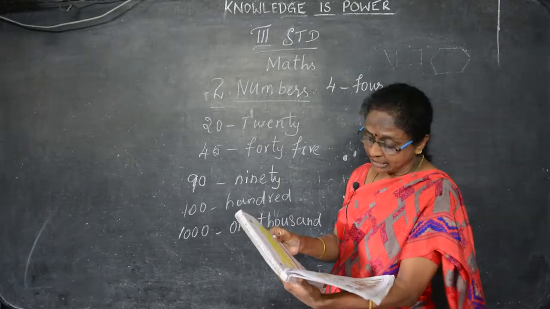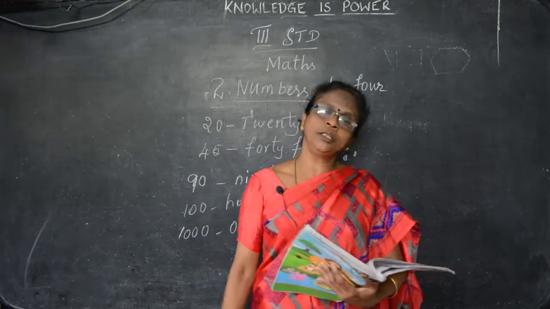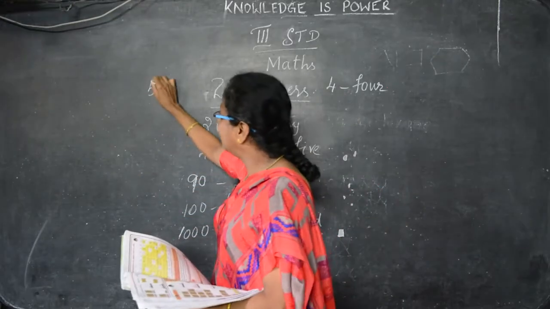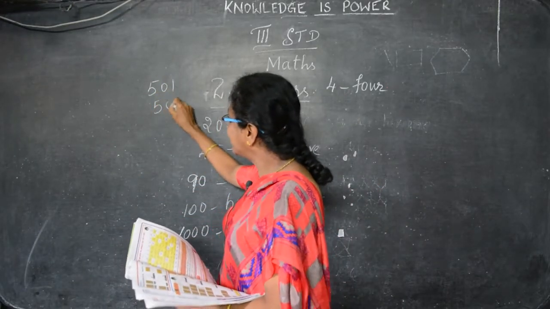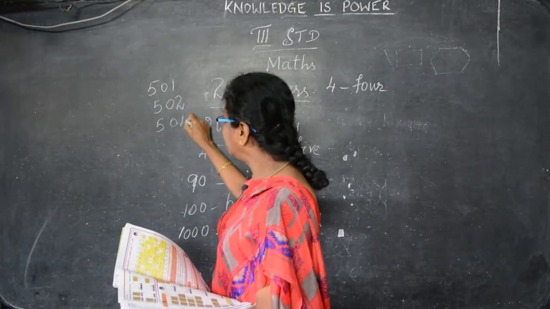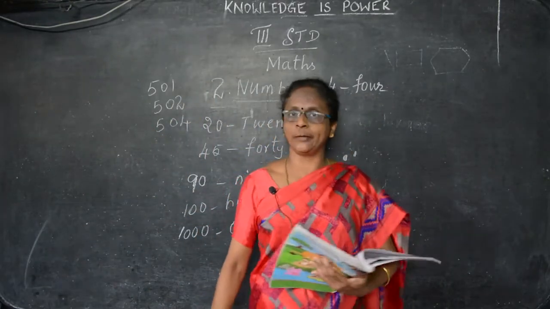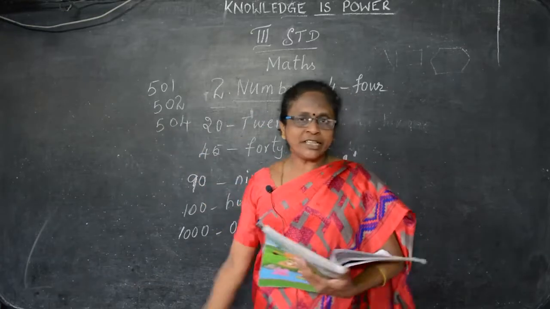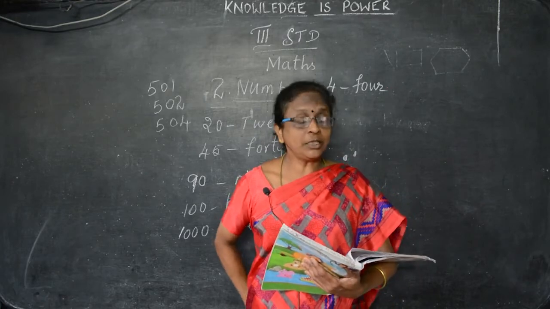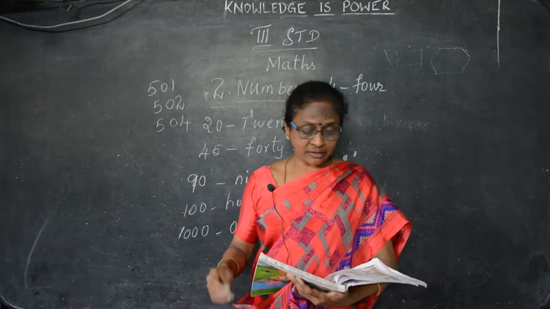You can learn at home and practice 101 to 200, 501 to 800. Shall I give homework? Will you write 501, 502, 508? Just like a game, you can write and see at home. You can write 504 like this, till 1000, because we are simply at home. You can practice any number, ask your brothers to write, or see the test also. That will be easy and fun for you. Okay children, now